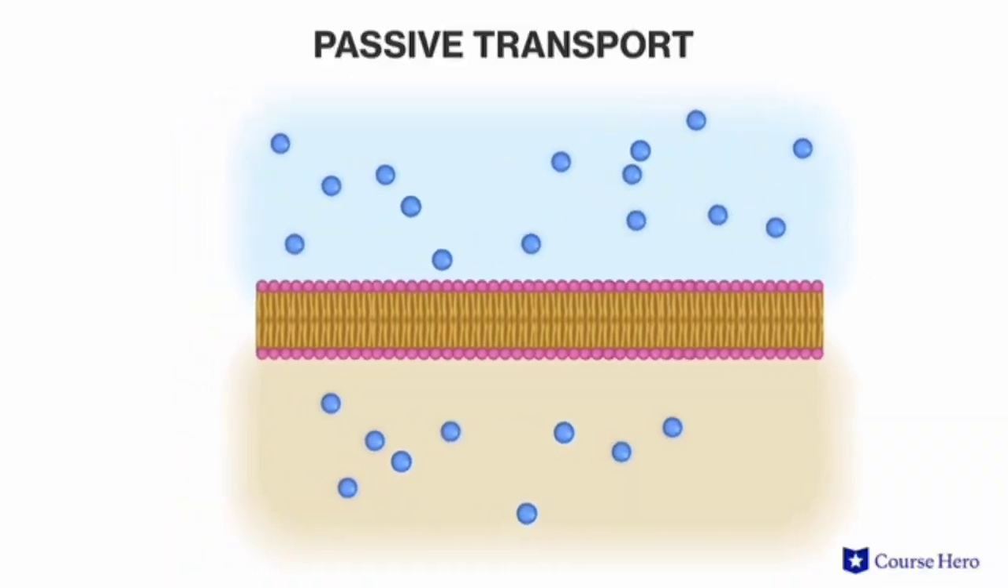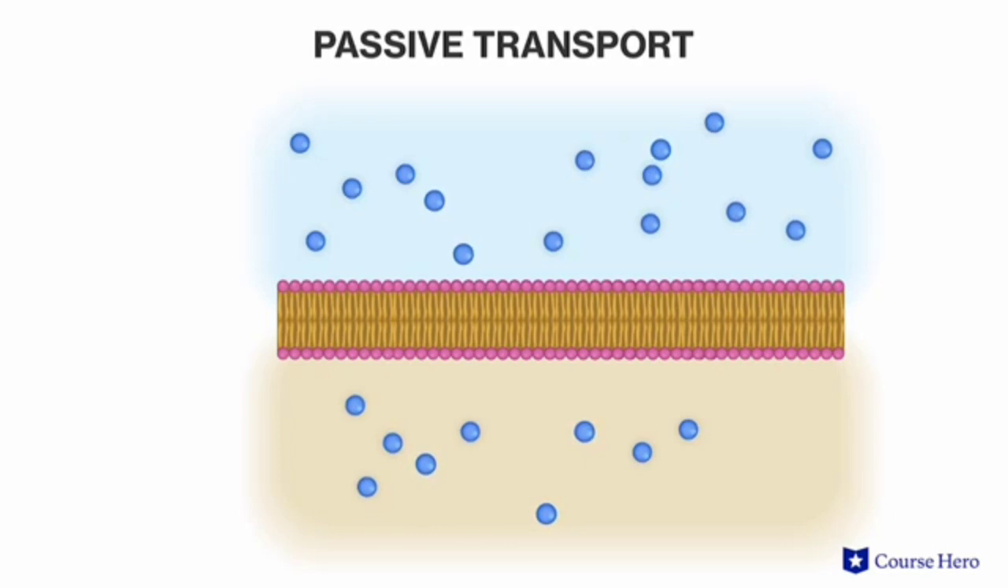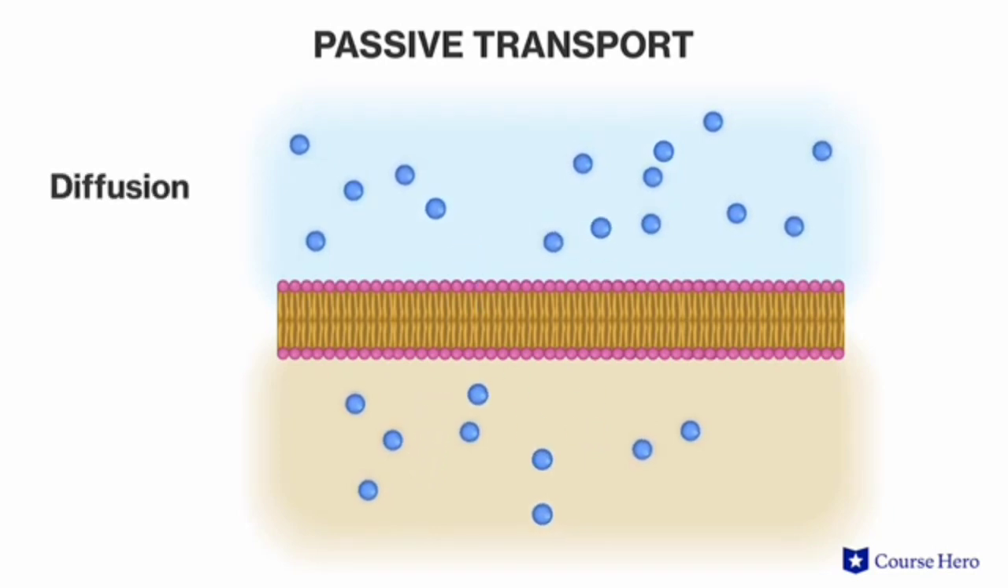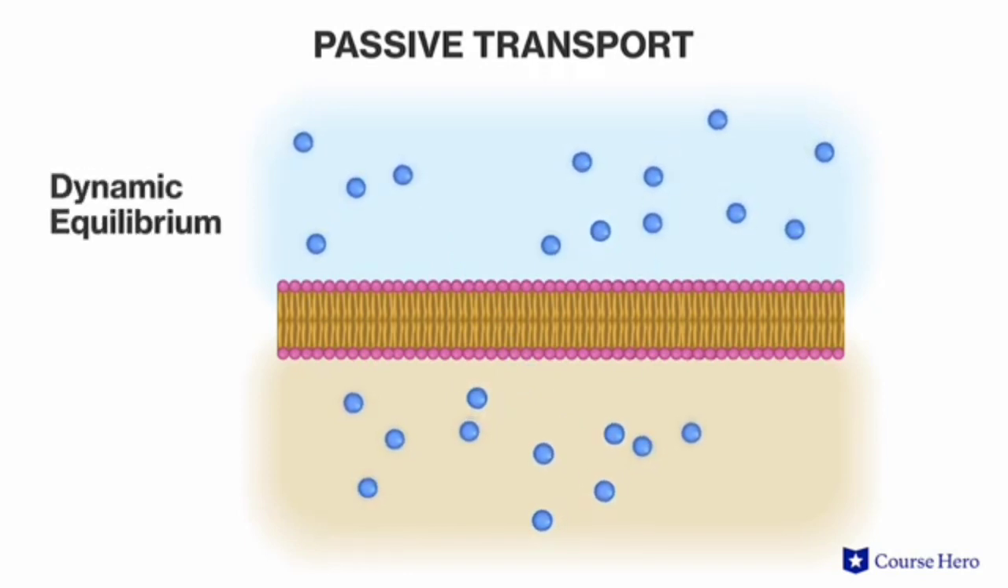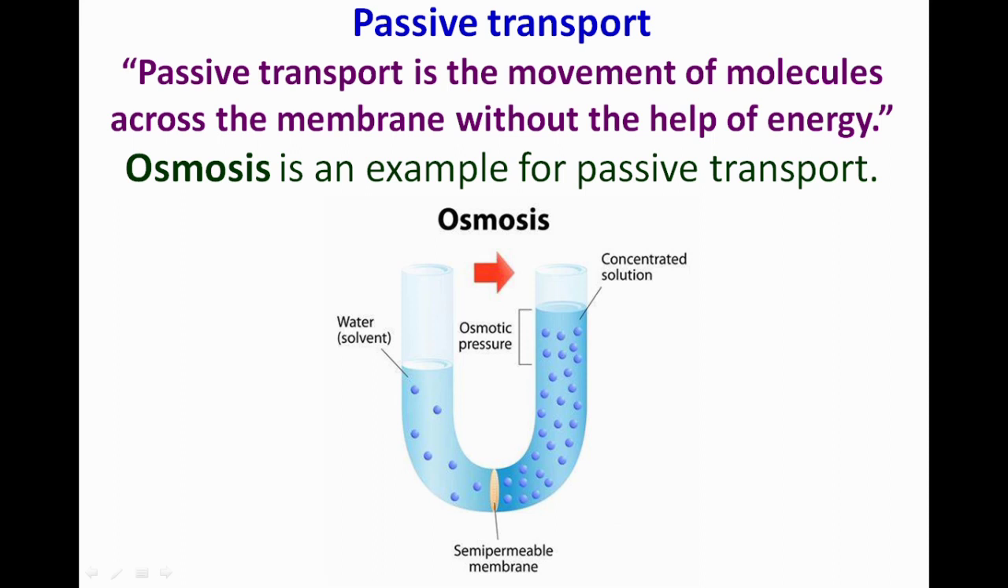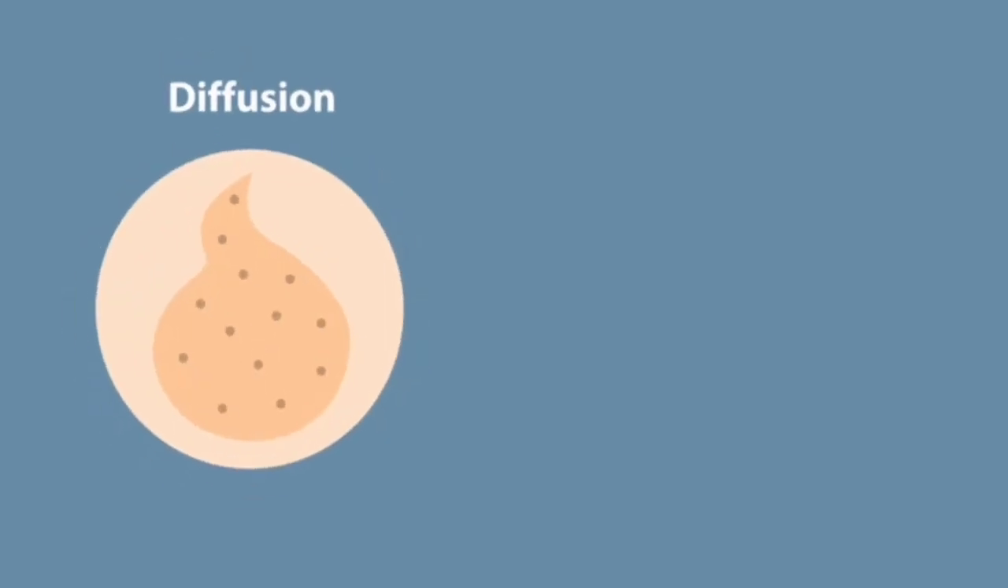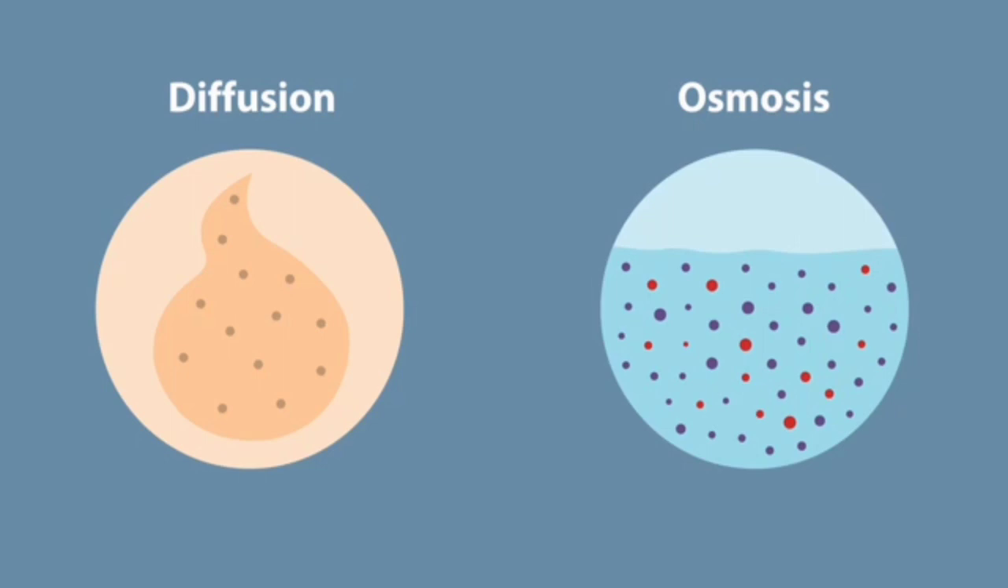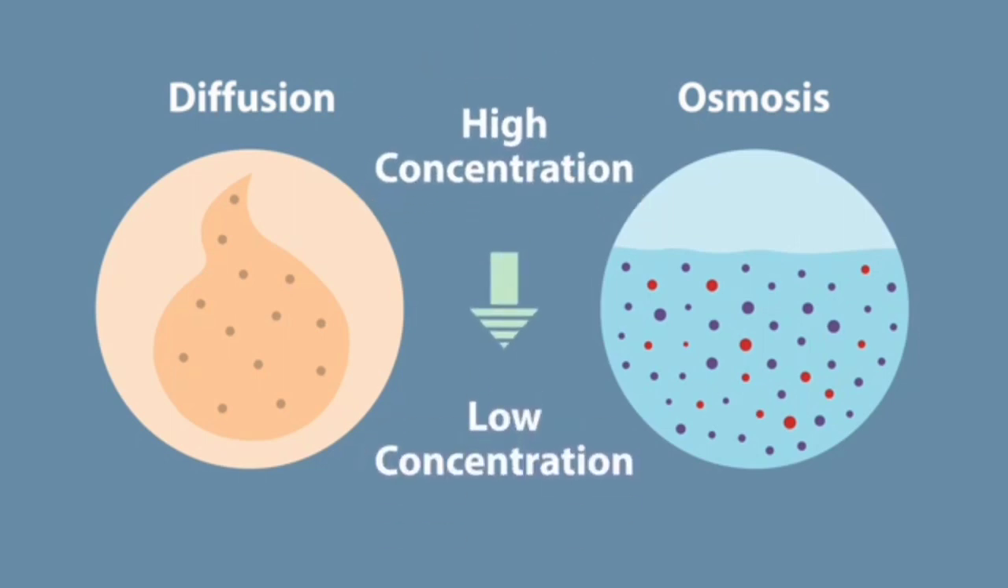Passive transport is the movement of molecules across the membrane without the help of energy. In passive transport, movement of concentration occurs down the gradient, that is, from high to low concentration to maintain equilibrium. Diffusion and osmosis are examples of passive transport, in which water molecules and minerals are transported from higher concentration to lower concentration without the help of energy.